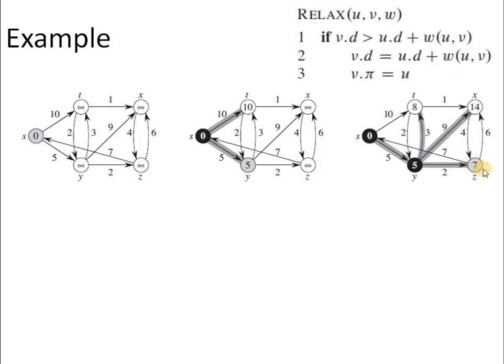When we pick Z, then from Z we can reach S. But S is already explored, so we have to do nothing. On the other hand, we can reach vertex X via Z at a cost of 6. So 7 plus 6 will give us 13, and 13 is less than 14.